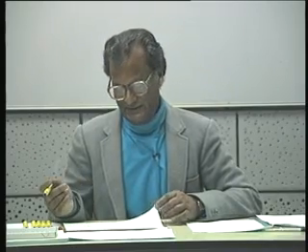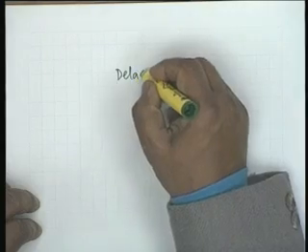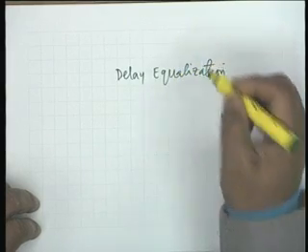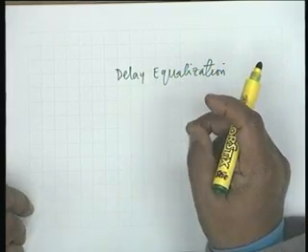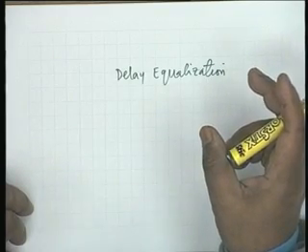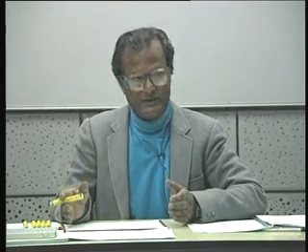All pass functions are extremely important in communication, and the major use is delay equalization. Delay equalization means introducing an all pass function or all pass network to make the overall delay in the region of interest a constant, or to make the system a linear phase one.